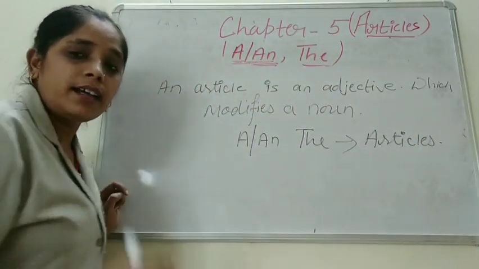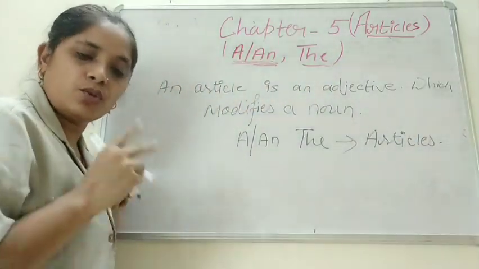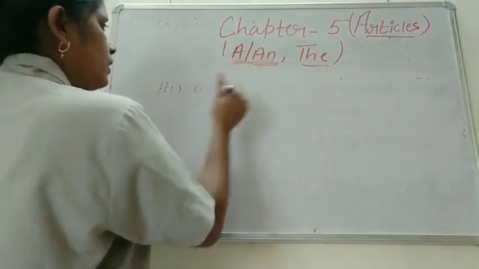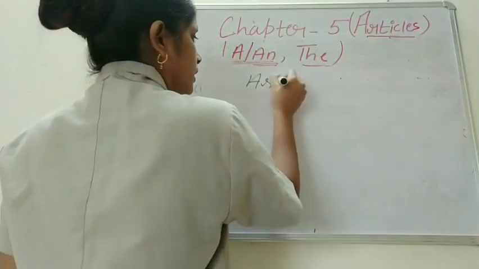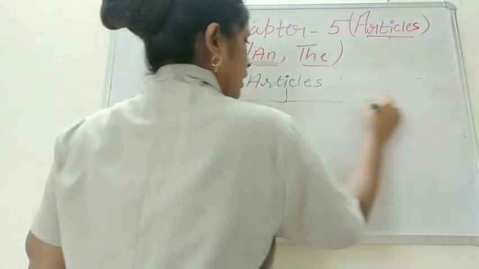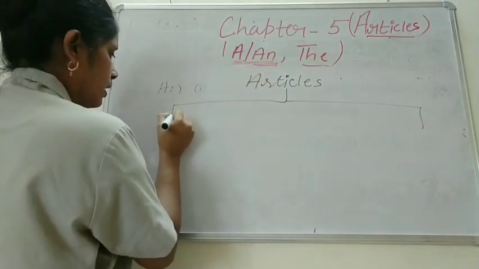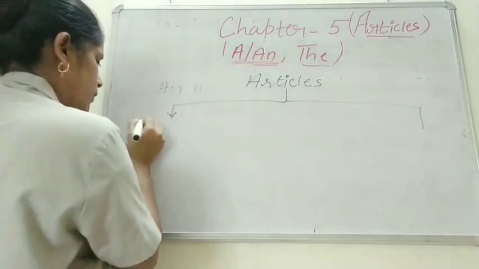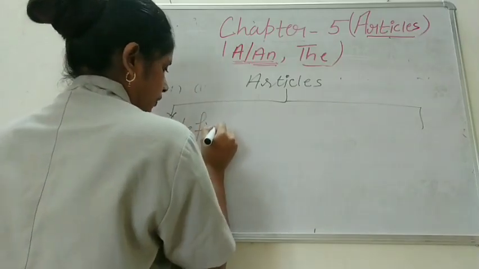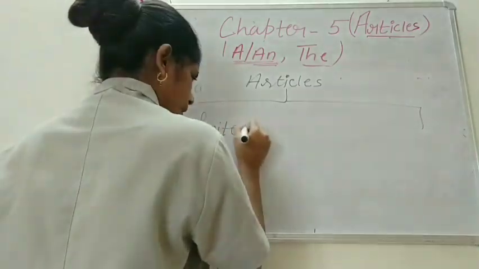Articles are classified into two parts. First one is indefinite article.